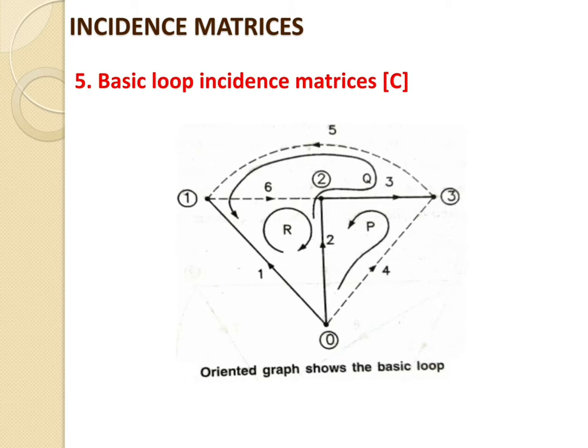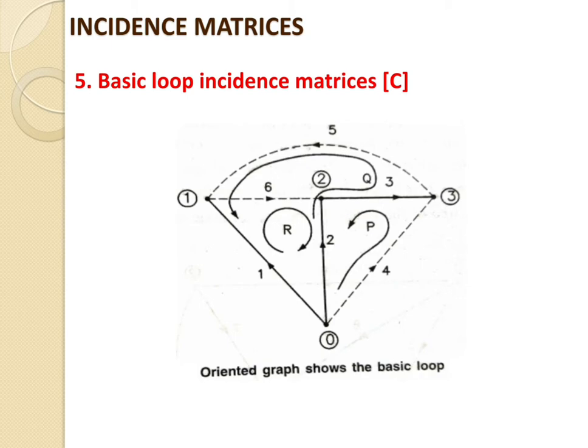Category number 5 is the basic loop incidence matrix, which is denoted by C. The basic loop incidence matrix, denoted by C, is the incidence of elements of the connected graph to the basic loops. Now as per the previous graph, there are many assumptions we have to make for the basic loop incidence matrix. For that we have to assume how many loops are in this graph.